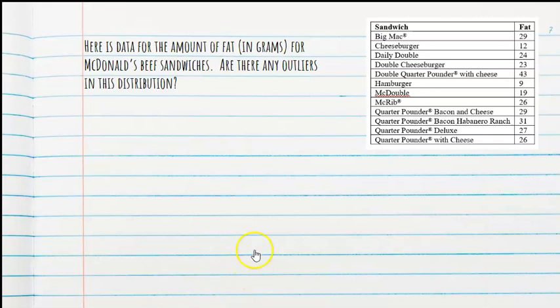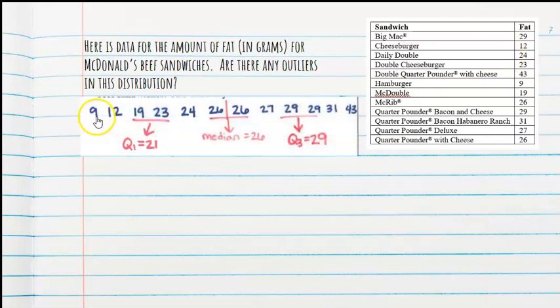All right, so here's data for the amount of fat in grams for McDonald's beef sandwiches. The question is, are there any outliers here? So we have some preliminary work we have to do before we can calculate for outliers. Okay, we got to know what the Q1 and Q3 is, and that means we have to know what the median is. So let's put our data in order. 9 through 43, I put it in order.